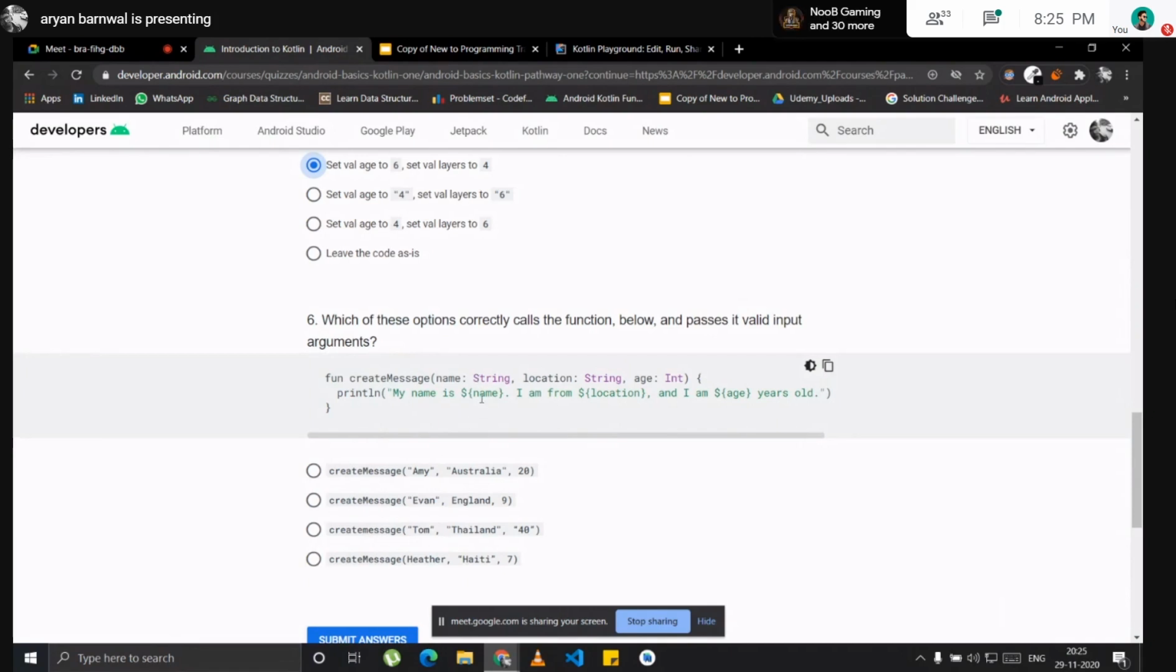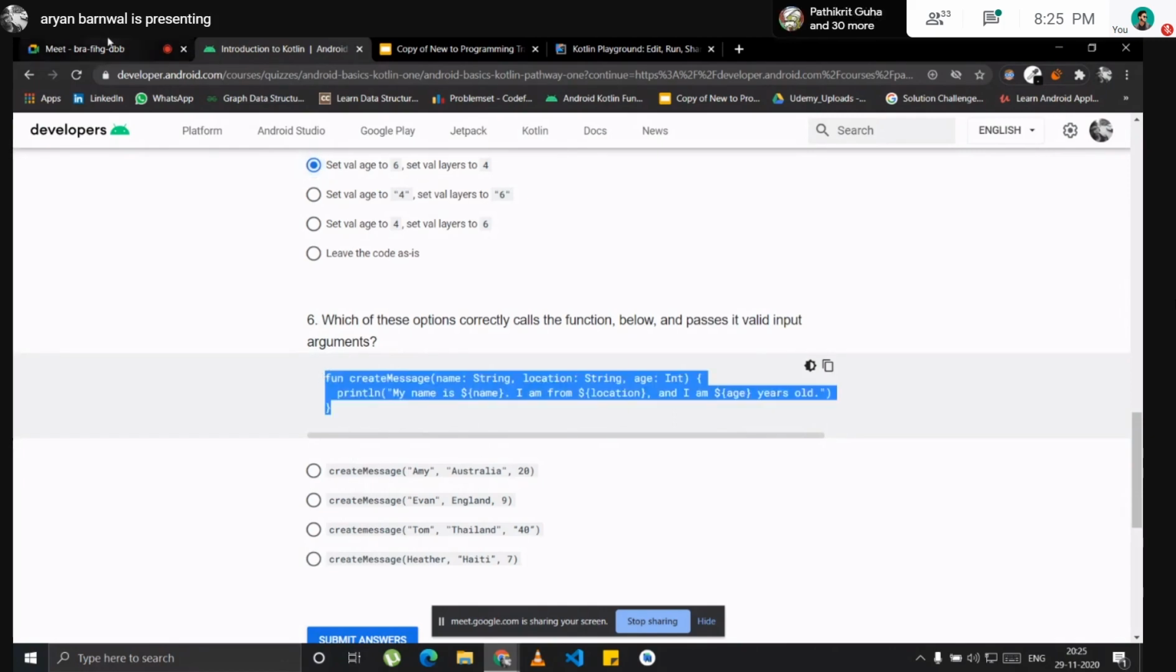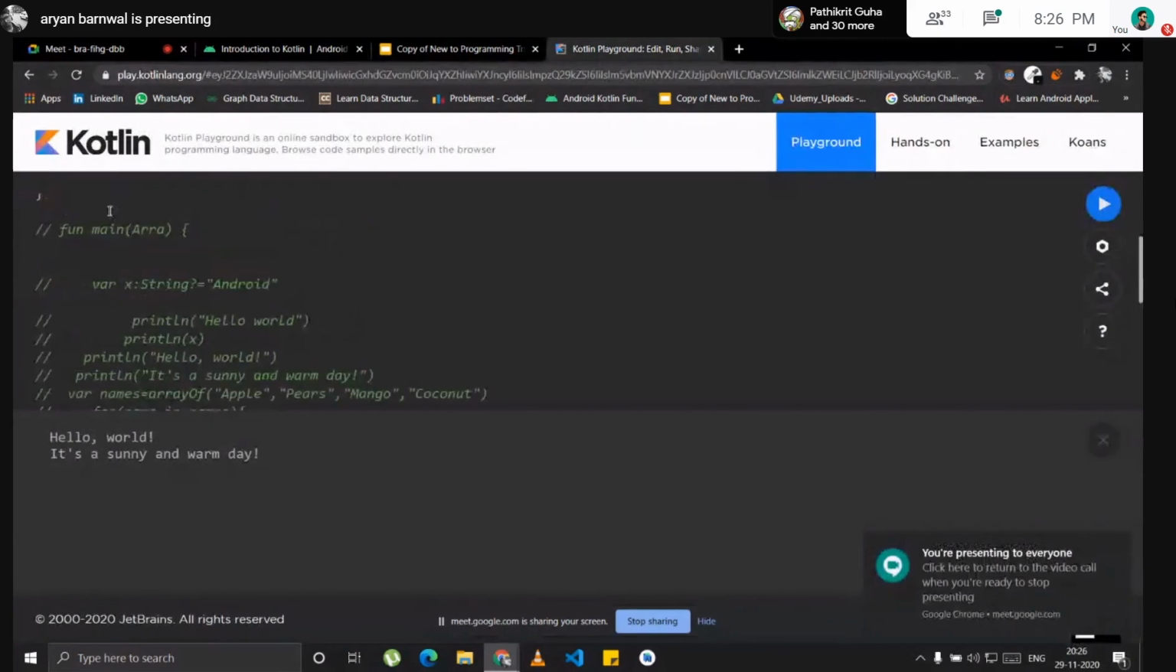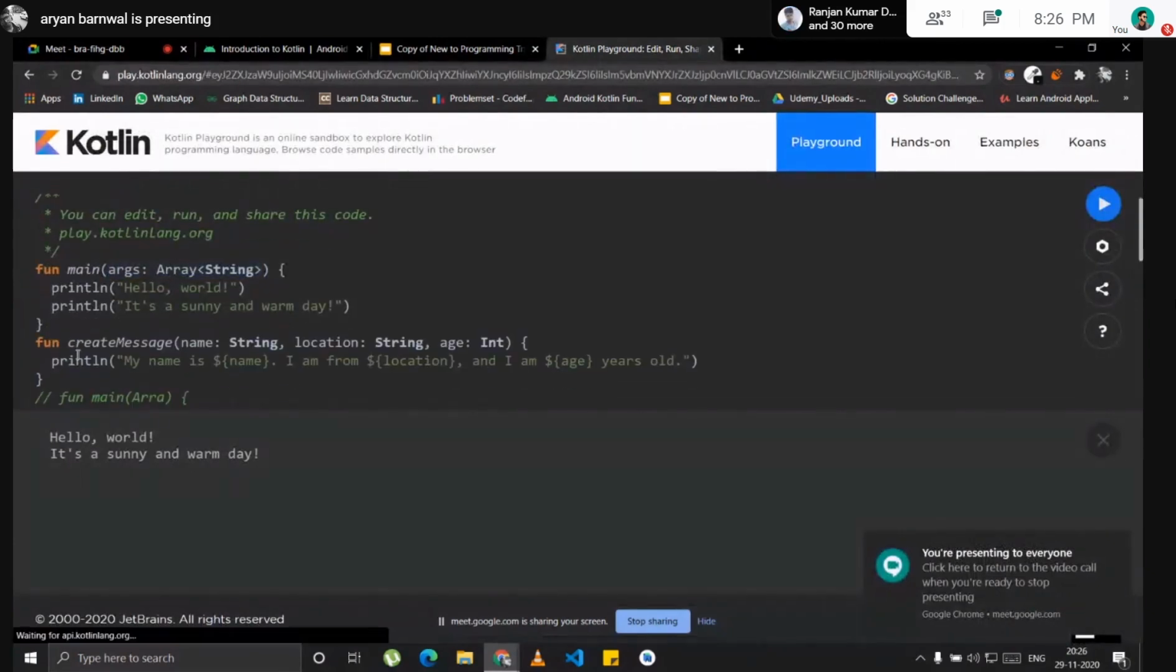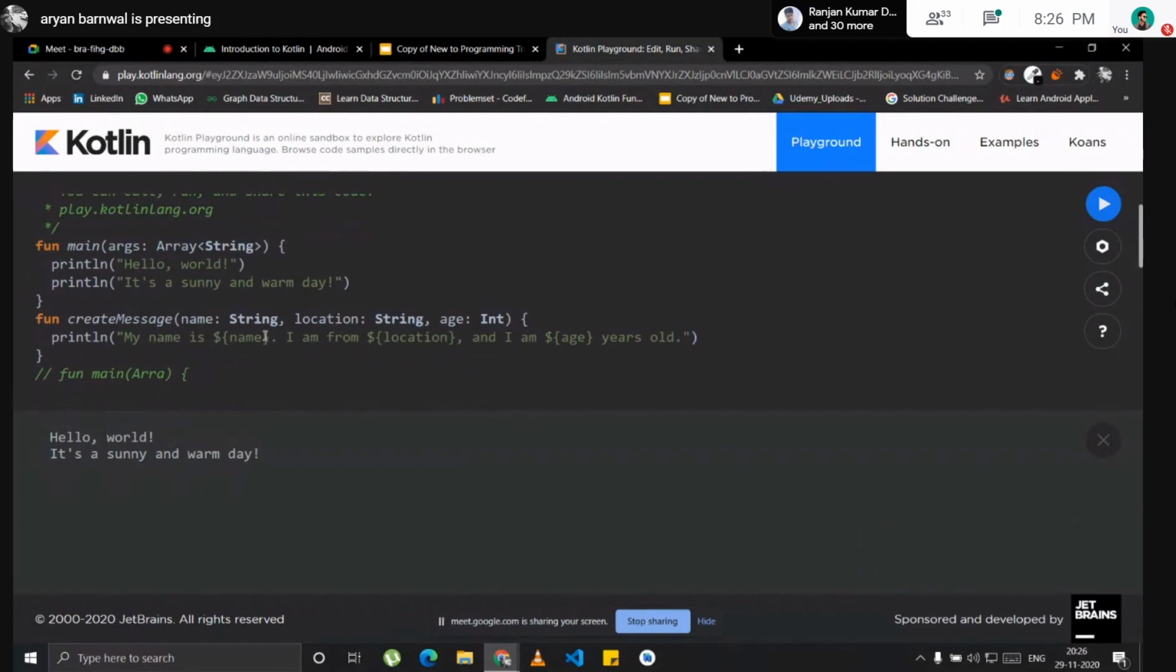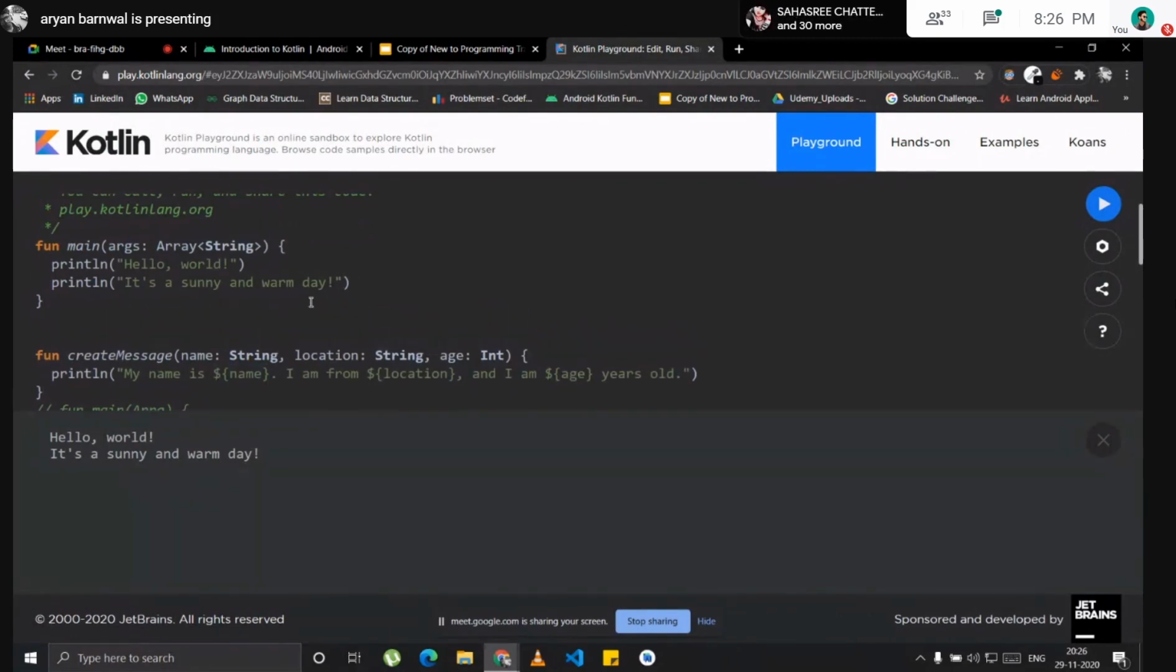Oh, I didn't talk about the template string, the template literal. Wait, I will just copy this and show you. Okay, so I write the function here. So what is this whole thing? If you want to print a variable inside the double inverted commas, what you will do is write a dollar symbol and give a parenthesis, and here you can just name your variable. So it will just print without any problem.